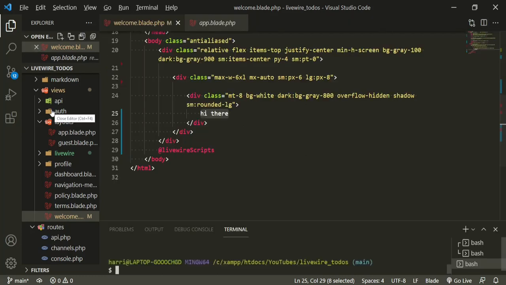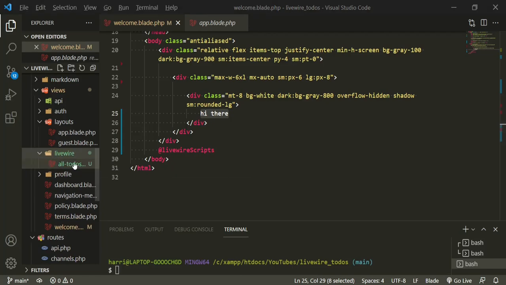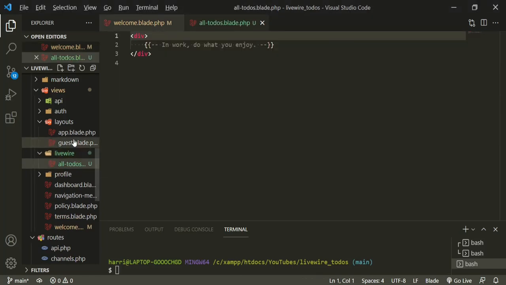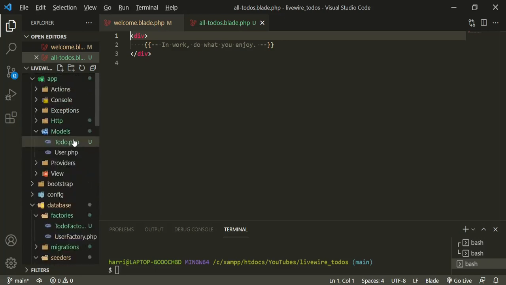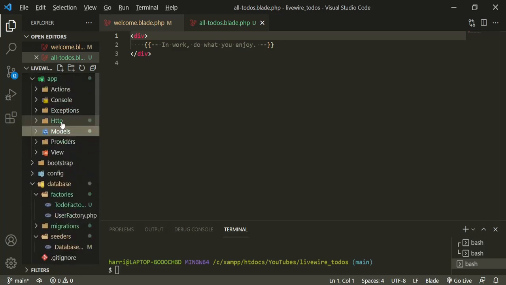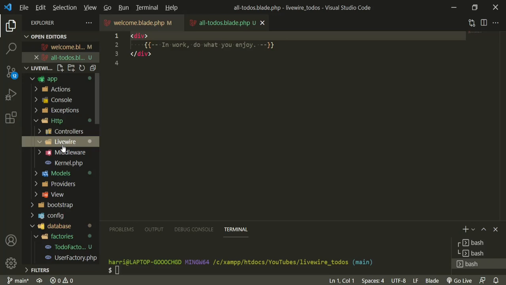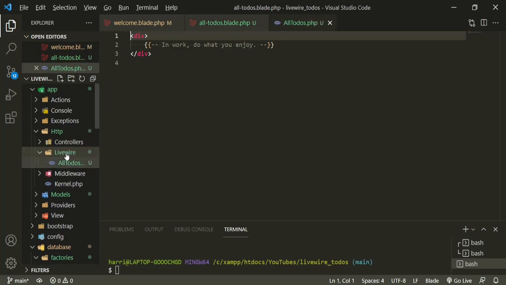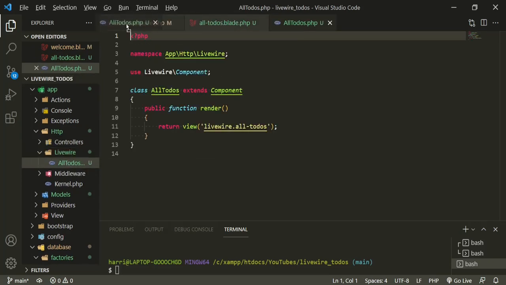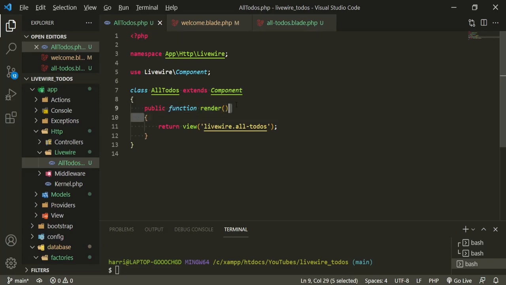So let's head up to, well, right here we have our blade file. So we can go ahead and open that up. And then we'll head up to, where did they put it? So now we have a new folder here called Livewire, and there's our component. So let's put this over here and deal with it as it comes. So as you can see, it's rendering a function, or the function is render, and it's returning a view, and this is the view that it just made for us.